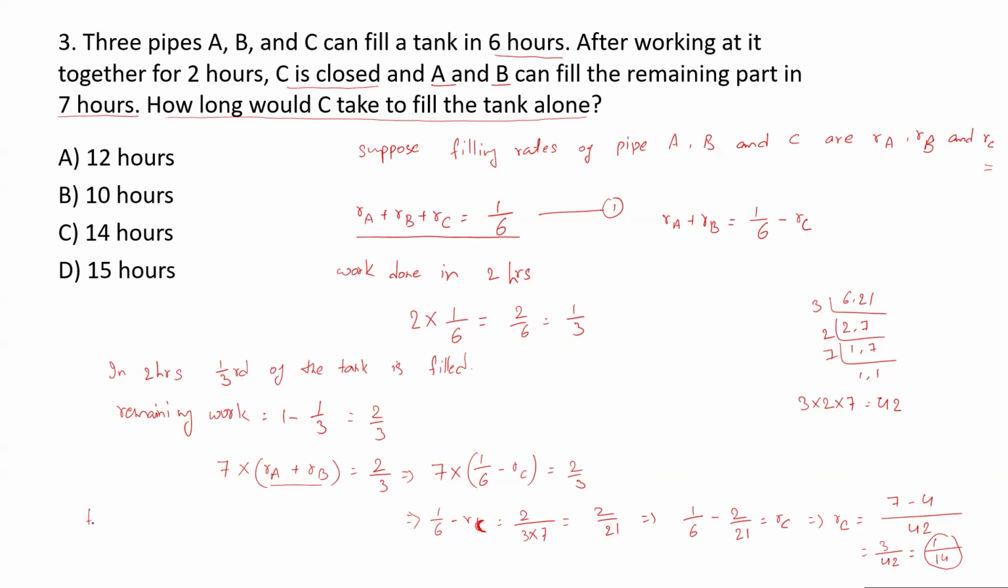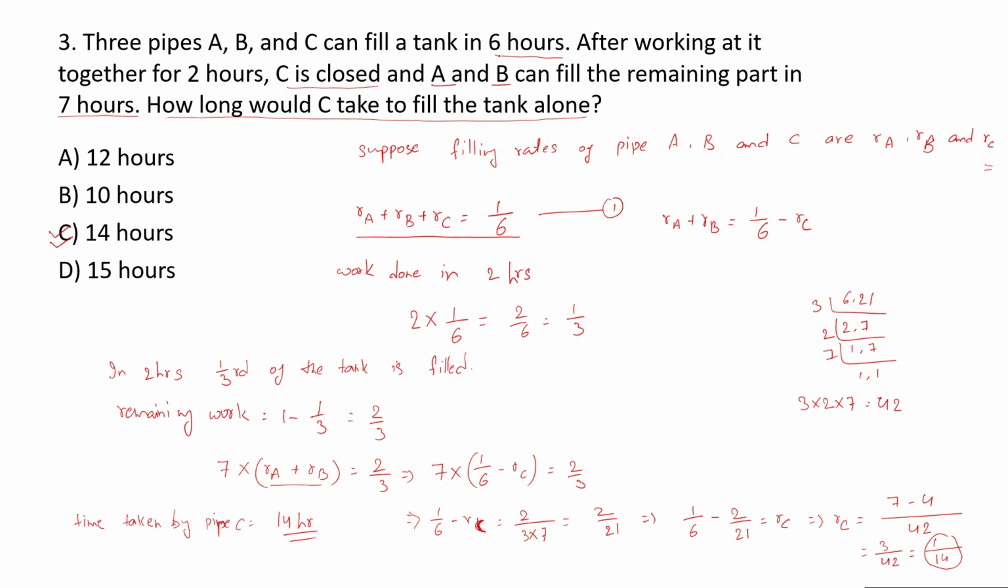So how much time will it take to fill the tank alone? Time taken by pipe C will be 1 upon the rate, that is 14 hours. So this is the correct option. Option C is correct. Is that okay? See, a bit of a reverse question was asked.